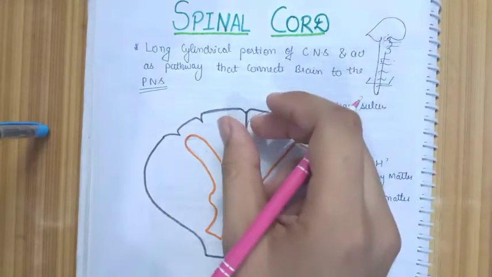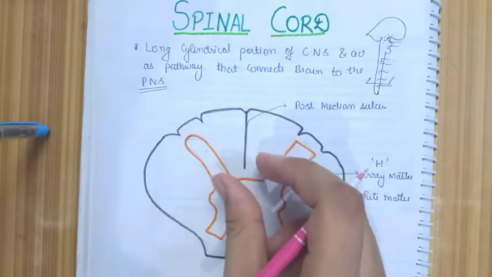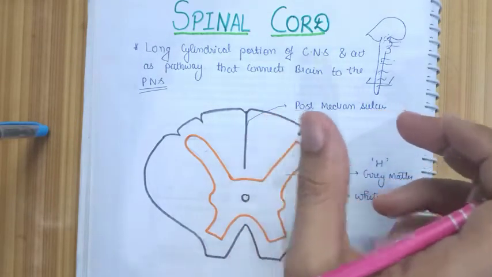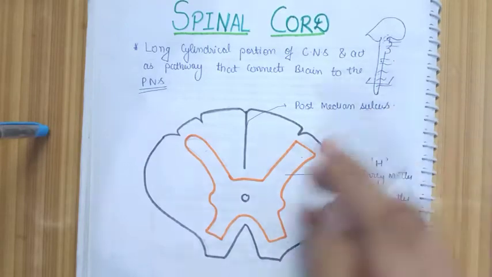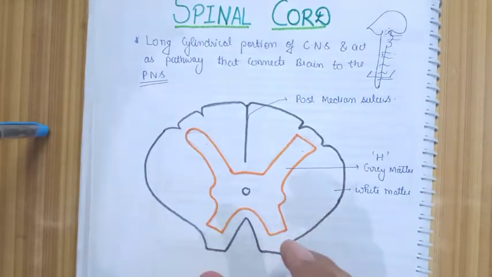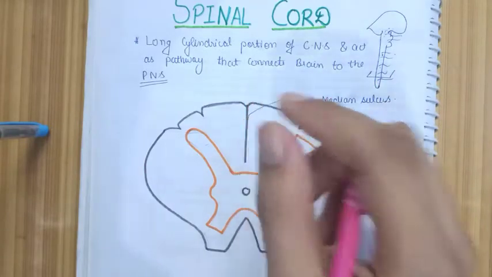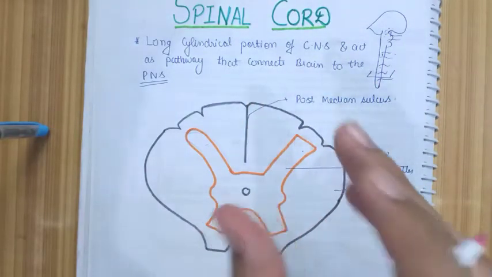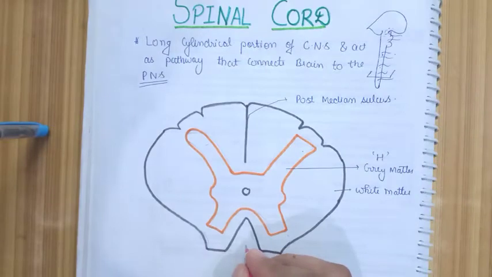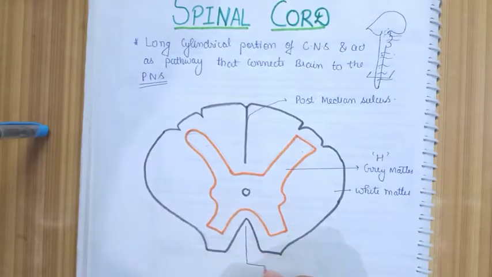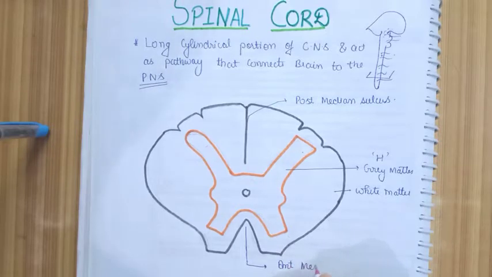So the line that you can see at the back, which comes as a groove almost up to the center, what is that? The posterior median sulcus. And on the anterior side, this is a big fissure. This sulcus means a small portion. The crack is not very large, but here the fissure is very big, so it is called the anterior median fissure.